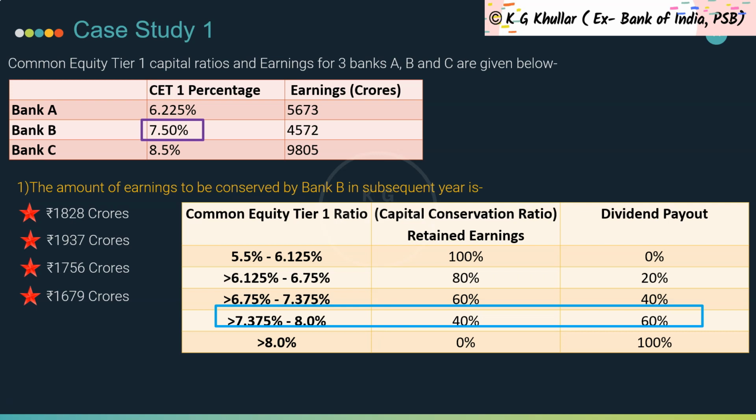So for this question, 40% of 4572 equals 1828 crores. Thus Bank B needs to retain 1828 crores out of its net earnings. So the correct answer for this question is option A.